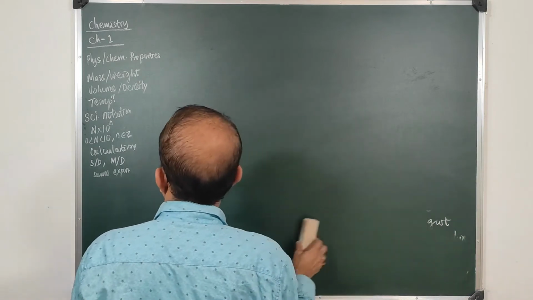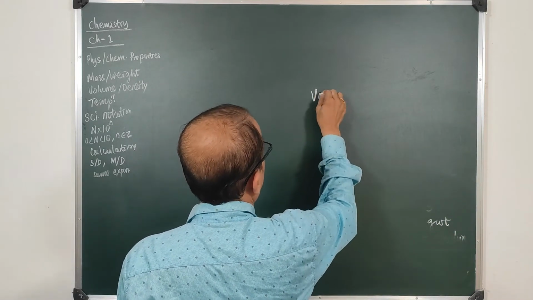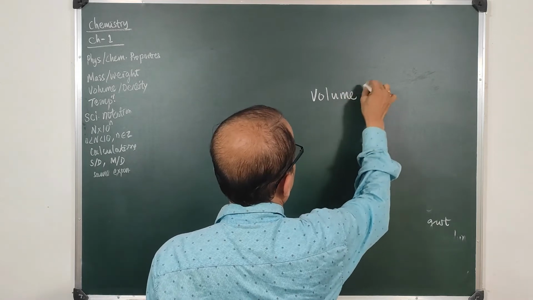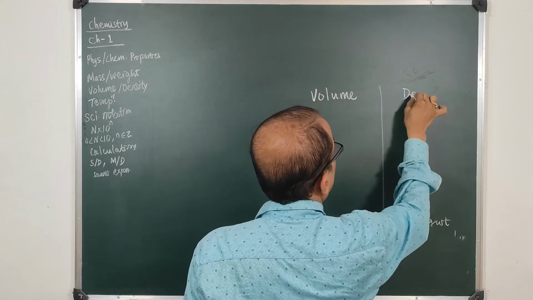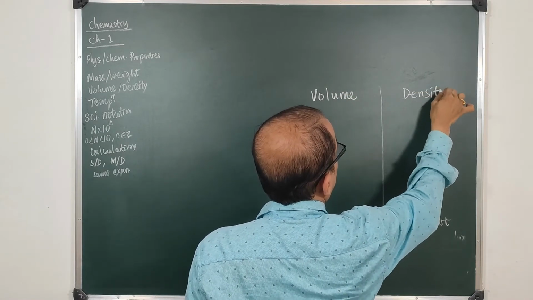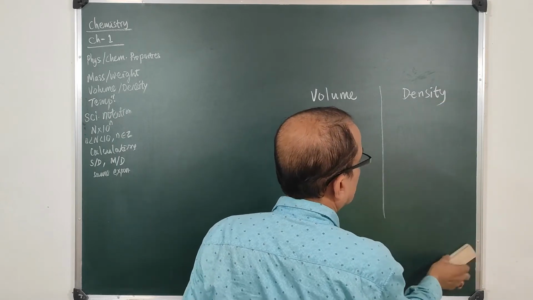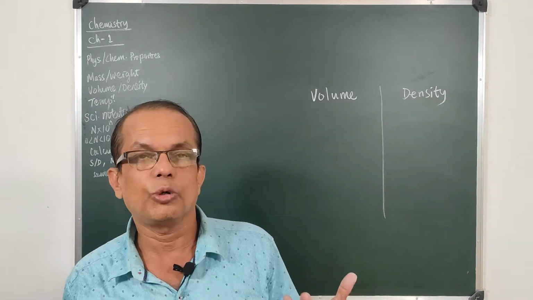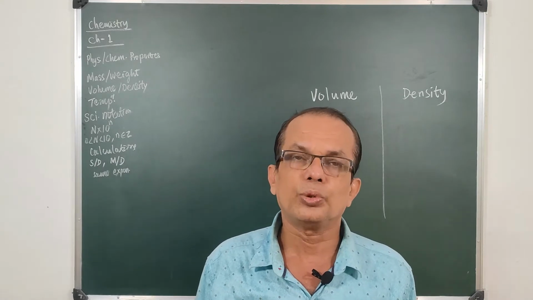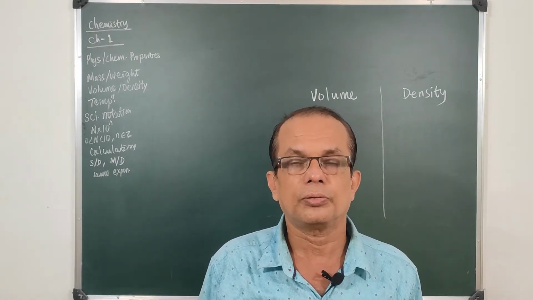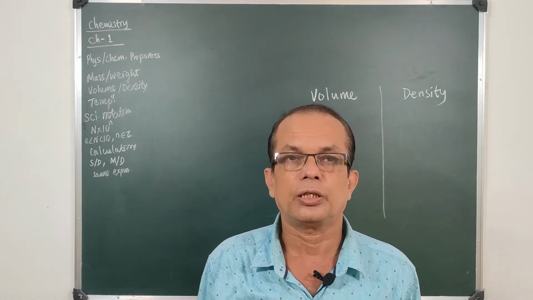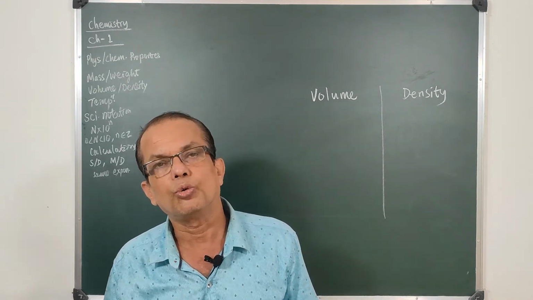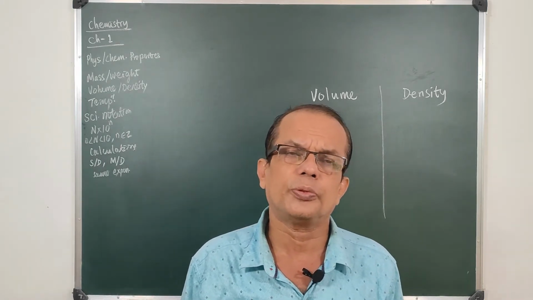Let us take the next two things, volume and density. Just consider the volume of a classroom. You have a huge classroom, only 10 kids are there, there is a single teacher. The room will be too spacious.